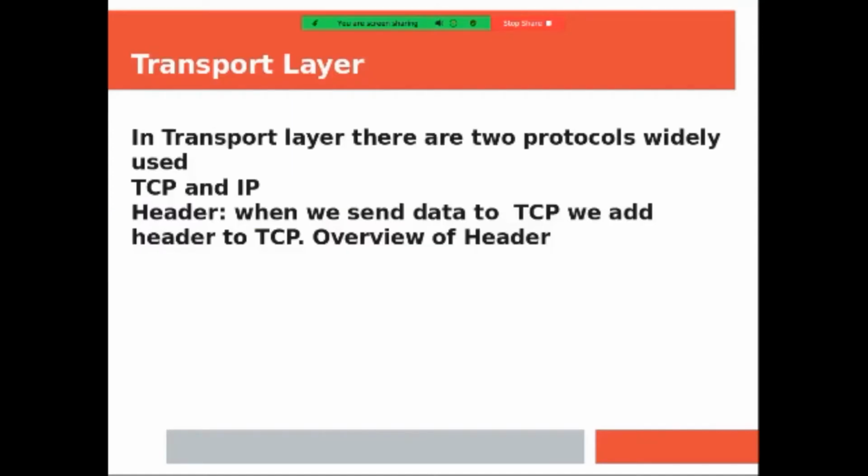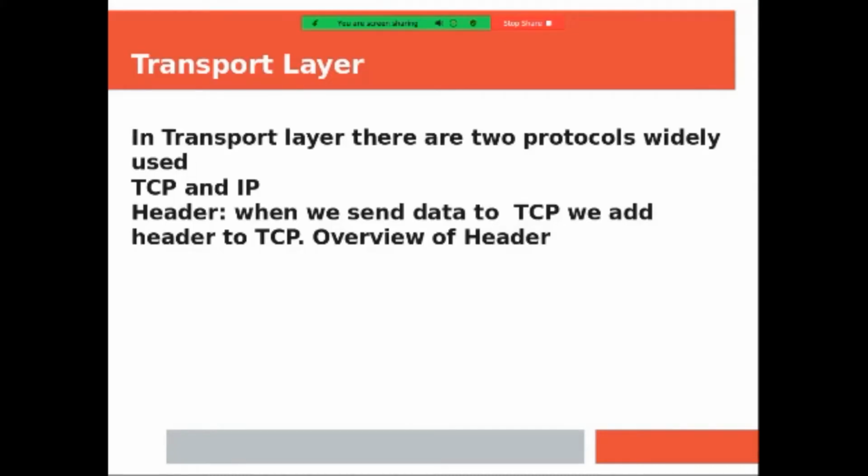Up till now we have seen the basics of the TCP/IP model and the application layer. In the transport layer, we are considering two protocols which are widely used: transmission control protocol and internet protocol. Transmission control protocol is a connection oriented protocol and internet protocol is a connectionless protocol. Header, why the header is there, we will see in detail.